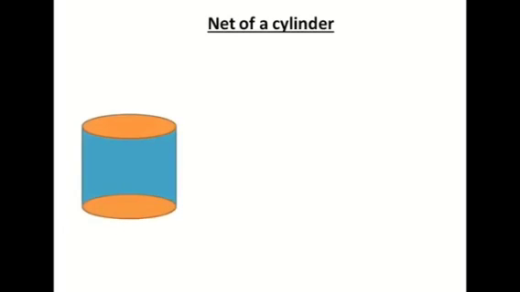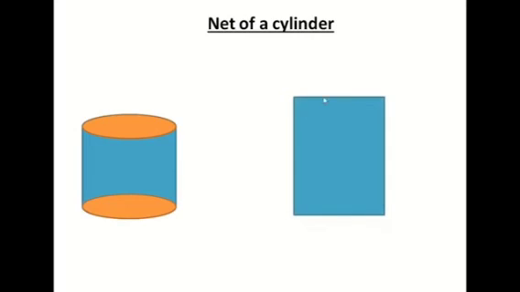Now we will construct the net of a cylinder. Look at the diagram here. This is a cylinder. A cylinder has two circular faces, top and bottom, and in the middle the curved surface. Looking at this diagram, can you imagine the net of a cylinder? What you have to do: we will draw a rectangle like this on a plain sheet. Now on the top and the bottom, you will draw two circles which will touch the rectangle.